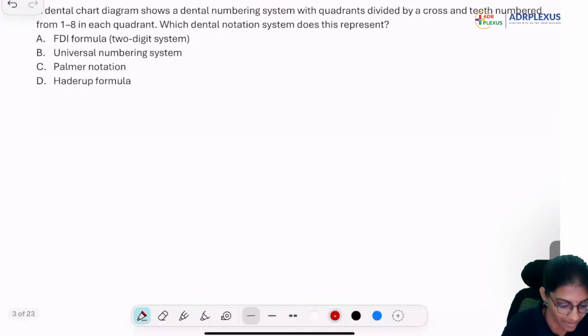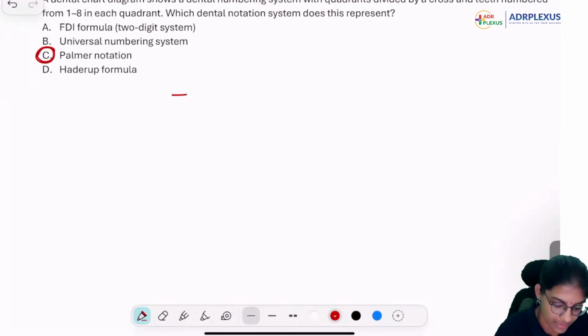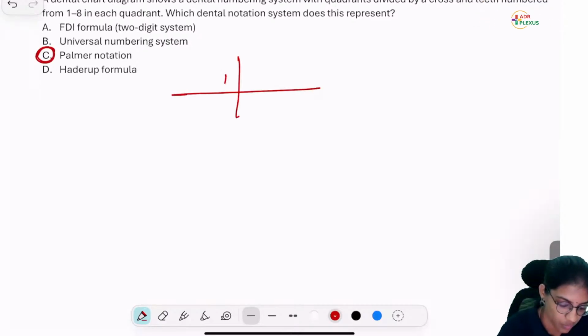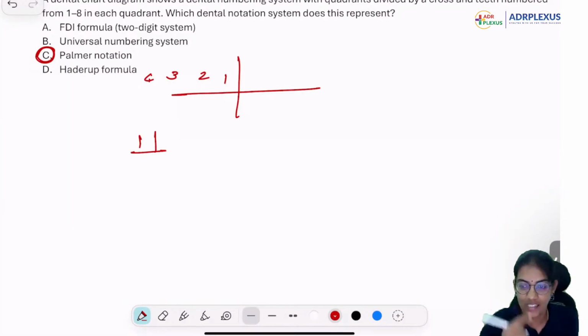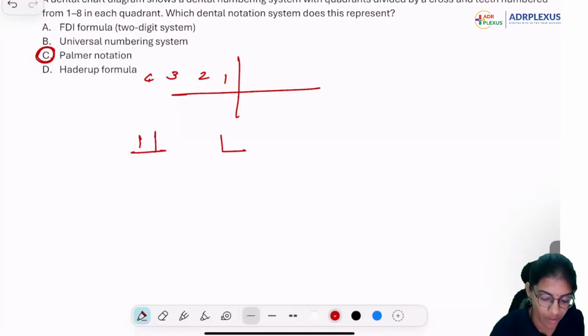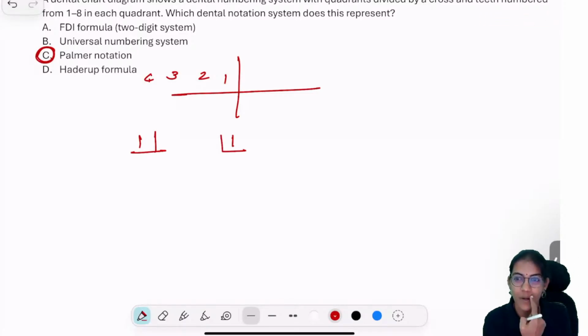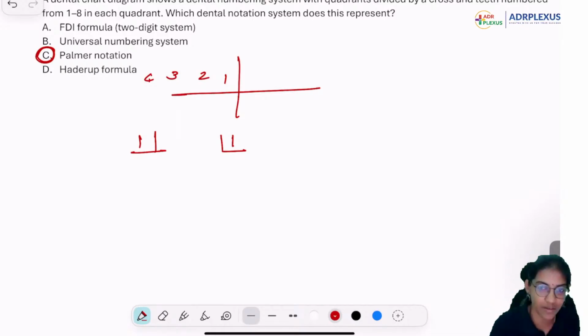Very good. Palmar notation is the correct answer. Palmar notation gives numbers just like this, 1, 2, 3, 4. If I just indicate by 1, I'm talking about the upper right central incisor. If I put it as 1 on like this, then I'm talking about the left upper. So this is Palmar notation.